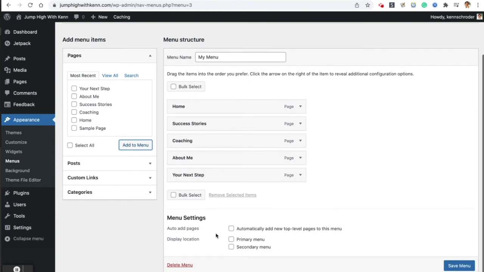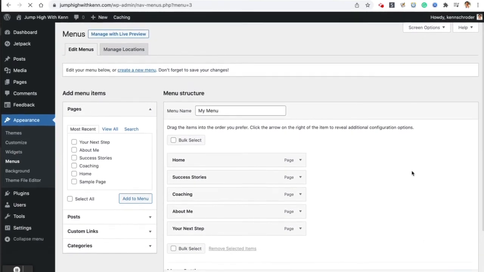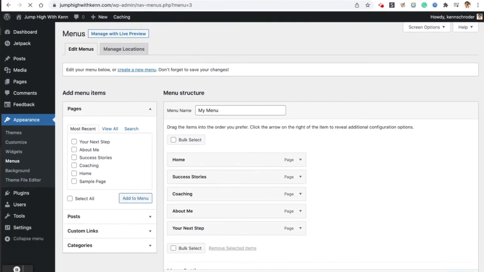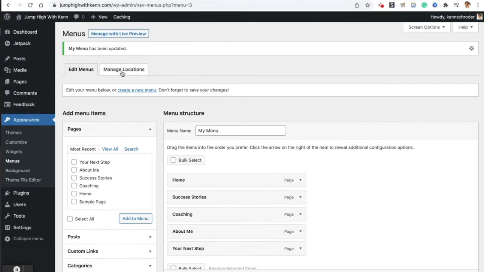And then let's see. So this is display location. This is the primary menu. Check that off. Click save menu, and let's check to see if the menu showed up. Menu saved.